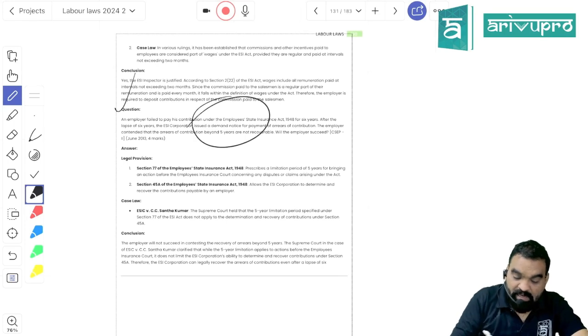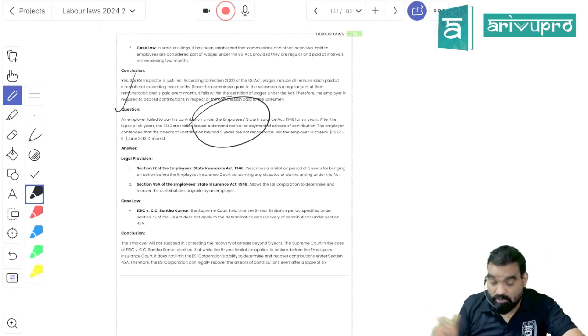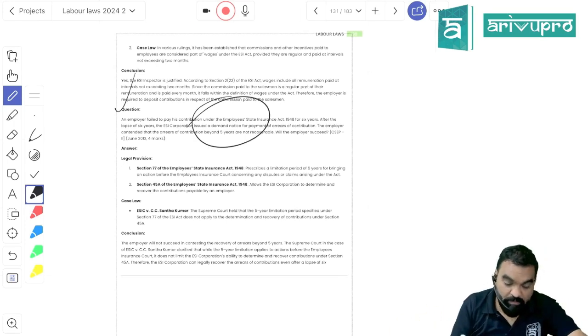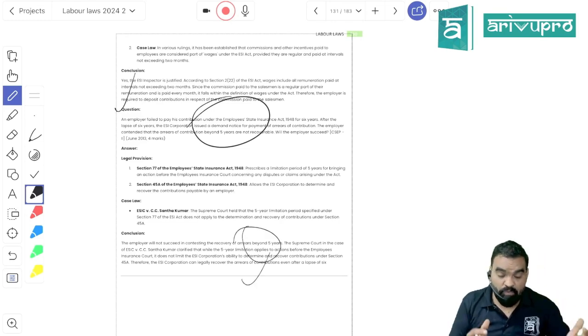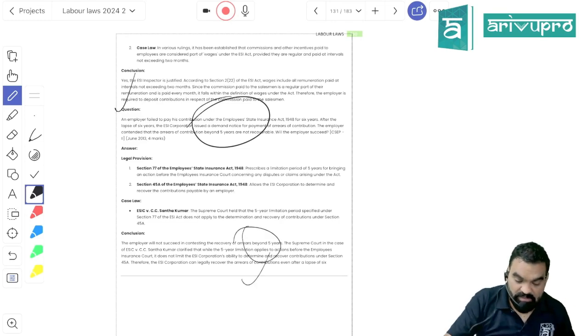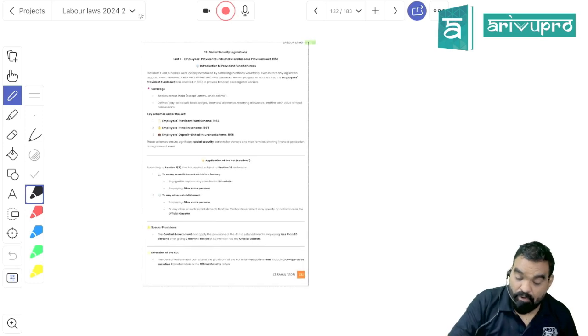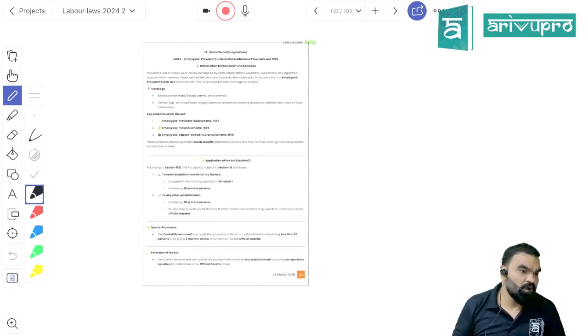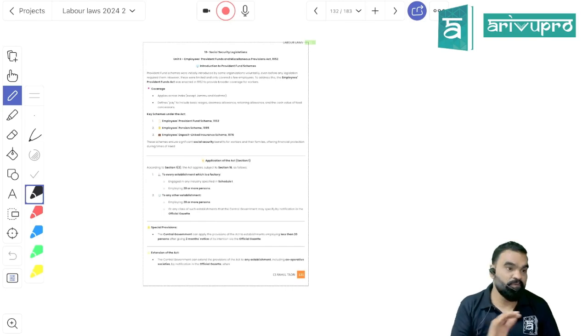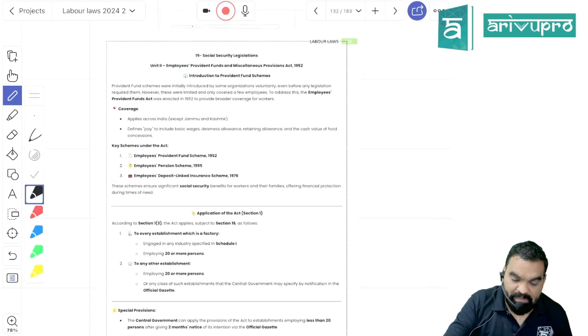You haven't paid ESIC contribution, ESI contribution as an employer. Can they demand for the same? Yes, even if there is a due of more than 5 years, they can demand the same, right? Because it is the duty of the employer to pay the ESI contribution, right? So it took hardly 15 minutes and we have done with what? Employee State Insurance Act, that is chapter number 19 part 1.